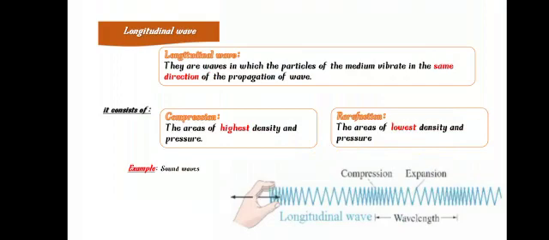The second type is called longitudinal waves. They are waves in which the particles of the medium vibrate in the same direction of the propagation of the wave. And as we can see in the picture, some particles are close to each other. They have high pressure and high density, and this is called compression. Some other particles are away from each other. They have low pressure and low density, and this part is called rarefaction. So we can say that the longitudinal waves consist of compressions and rarefactions.